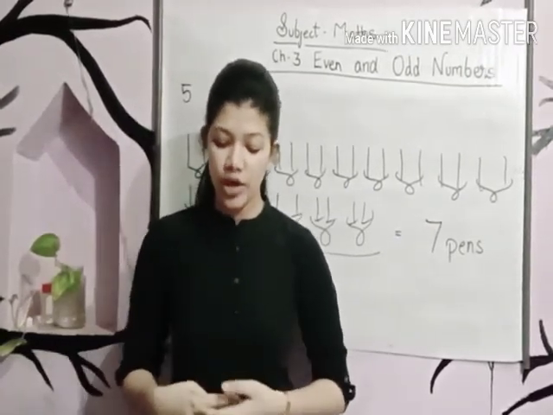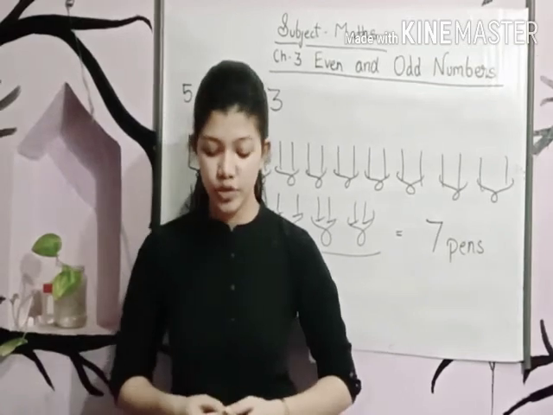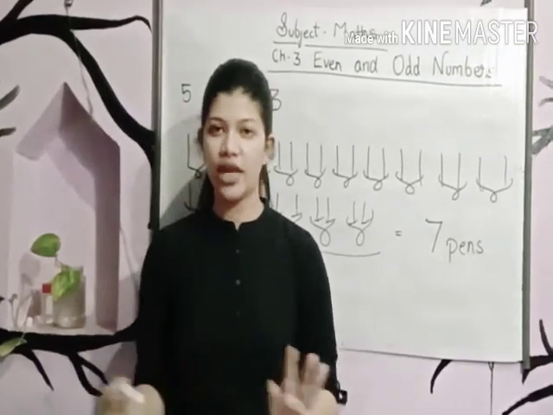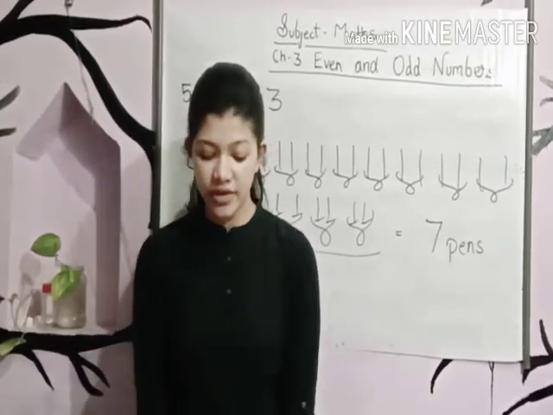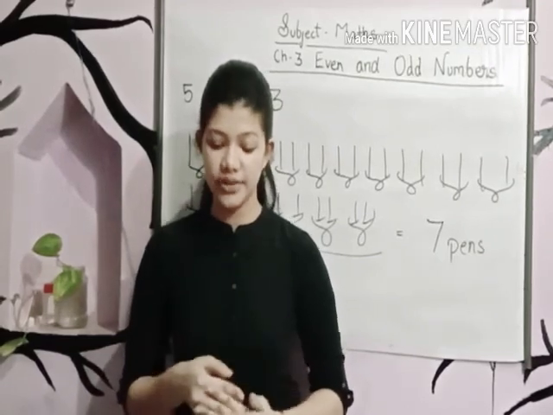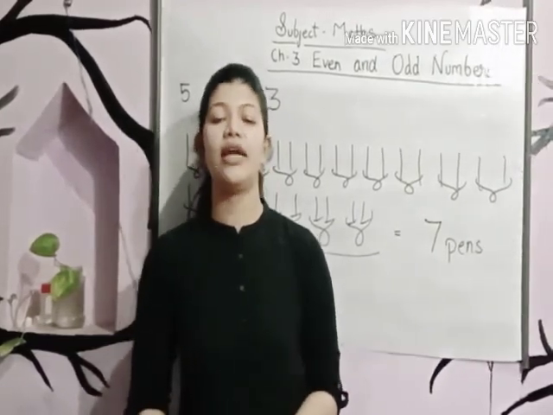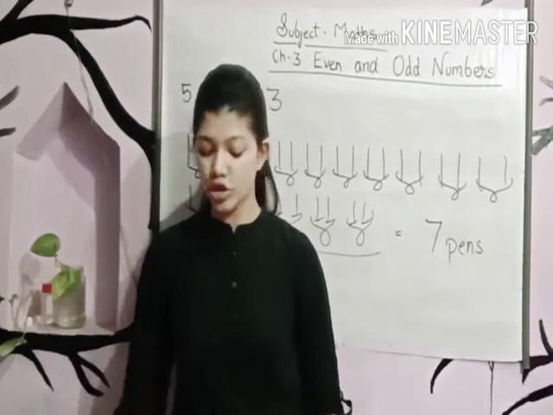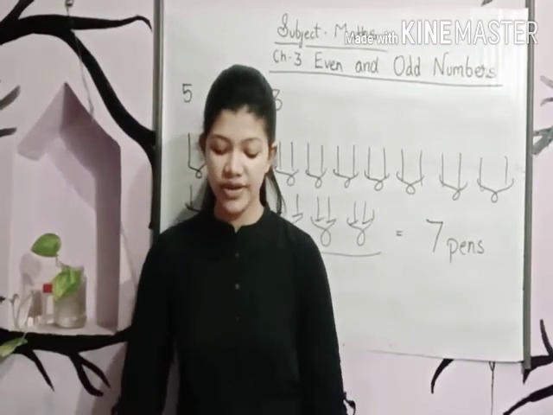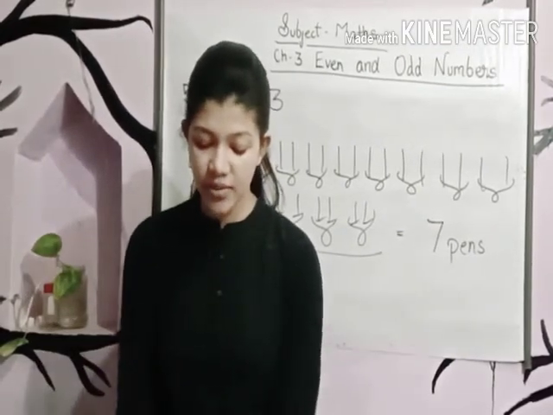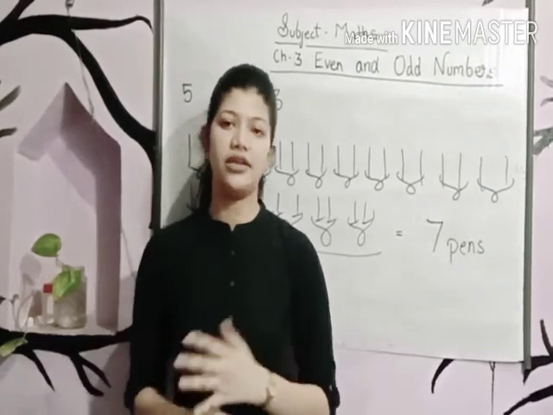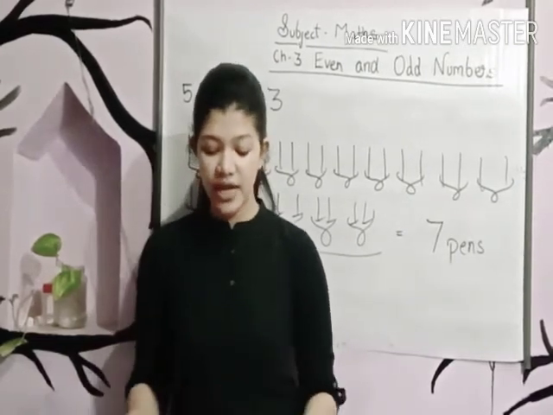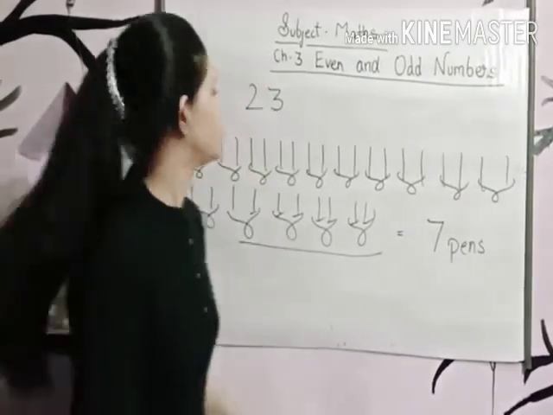Write all the odd numbers between 42 and 56. This you can do yourself. Next one, write all the odd numbers between 325 and 358. This also you can do yourself. Last one, write all the even numbers between 40 and 93. This also you can do yourself. Now let's come to mental maths.